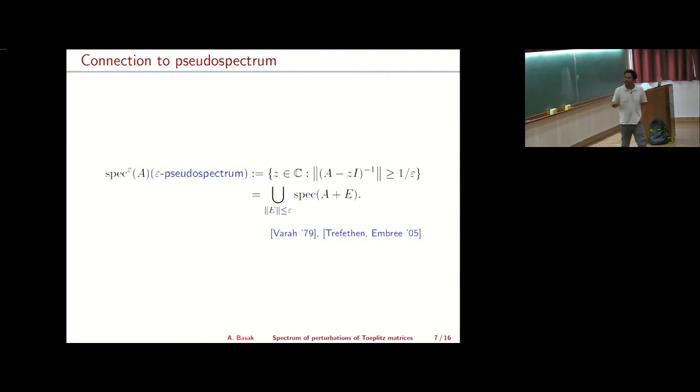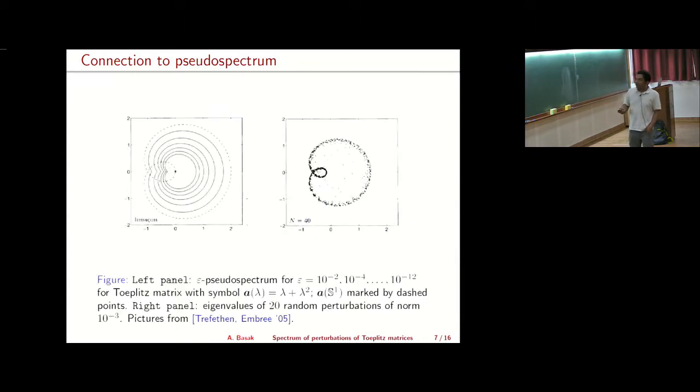And from this next picture, you can see that they are very well connected. So again, I went back to this second example, where we have a Toeplitz matrix with symbol a(λ) equals λ plus λ square. And then you calculate the epsilon pseudospectrum for various choices of epsilon.